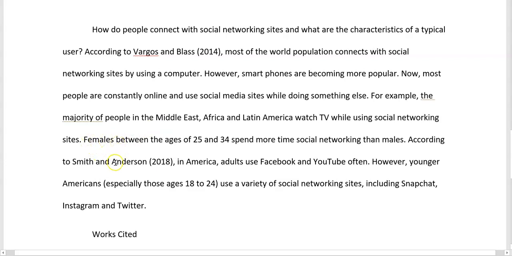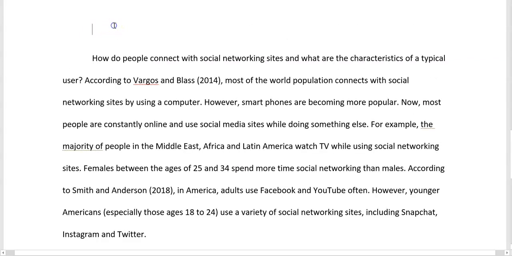Then here, there's another one. For example, take a look at this. According to Smith and Anderson, 2018, in America, adults use Facebook and YouTube often. So how do I know adults use Facebook and YouTube often? How do I know? I don't know, but these people studied it and I read it in their study. So I am then talking about the information I have found from sources. So is this a personal paper or is this an academic paper? This is an academic paper.